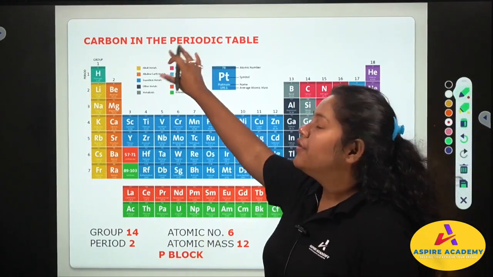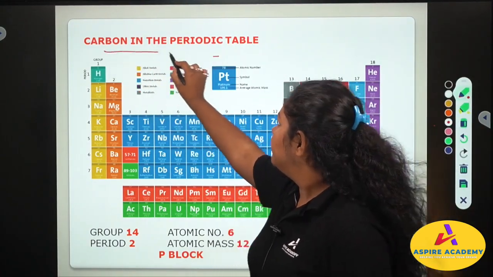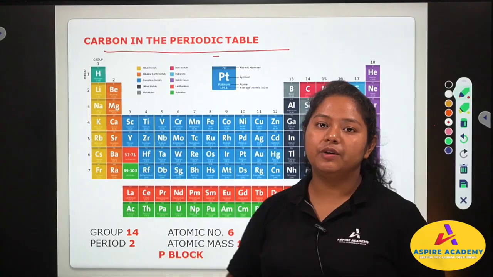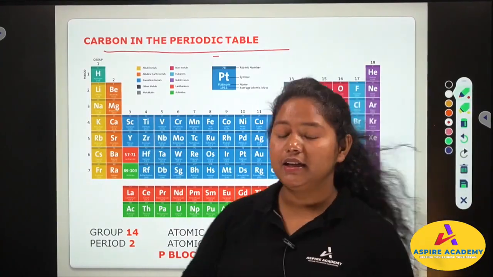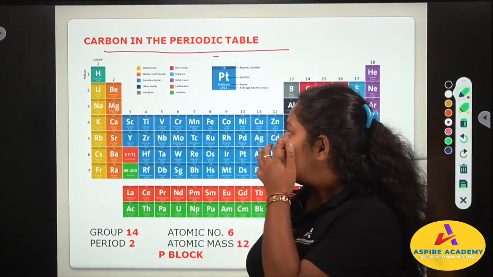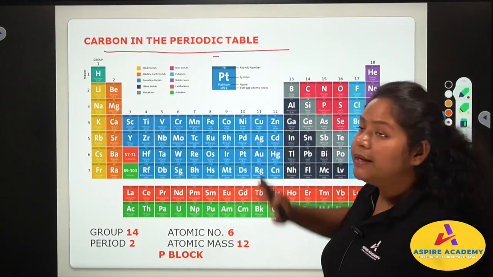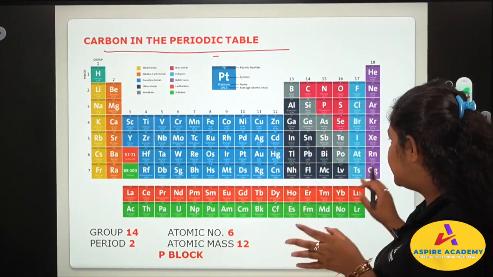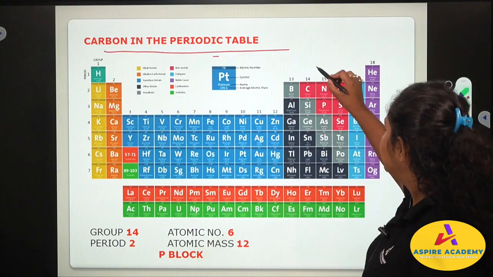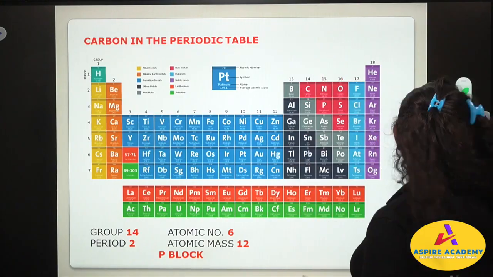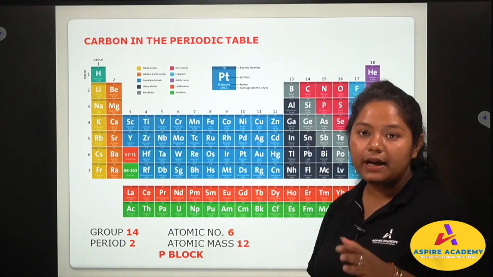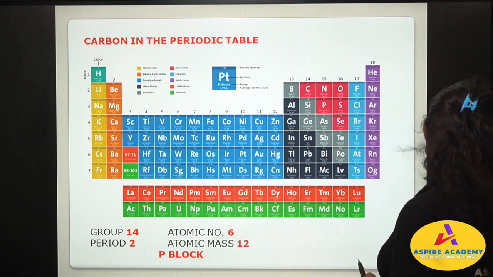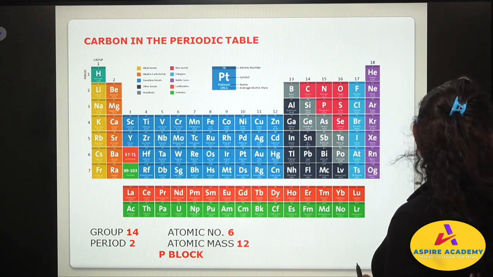Now we will see where carbon is found in the periodic table. This periodic table is from the American Chemical Society. So where is carbon in the periodic table? See, there are so many elements. So where is carbon? Carbon is here. Before that I would like to give a brief intro on this periodic table.